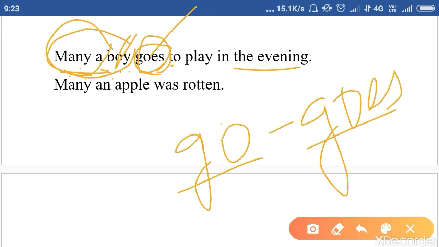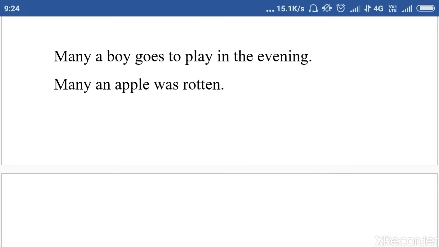In the evening, many an apple was rotten. Same example, many an apple. With one apple we use an. So one apple, so was rotten, a singular verb.